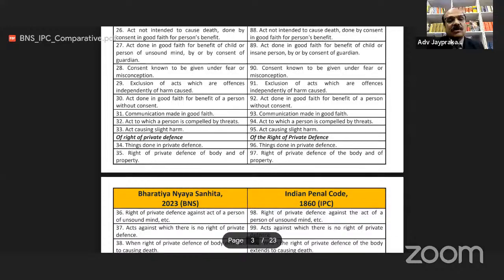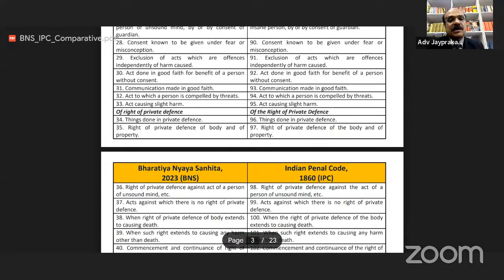Now, of right of private defense. BNS section 34, things done in private defense. Earlier section was 96 in IPC. BNS section 35, right of private defense of a body and of property. Earlier section was 97.